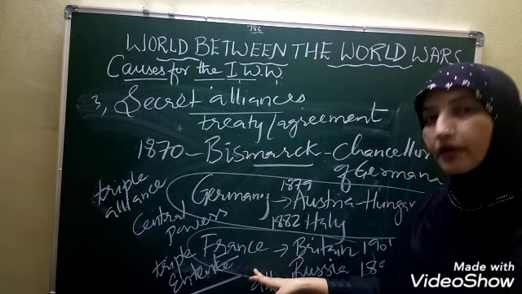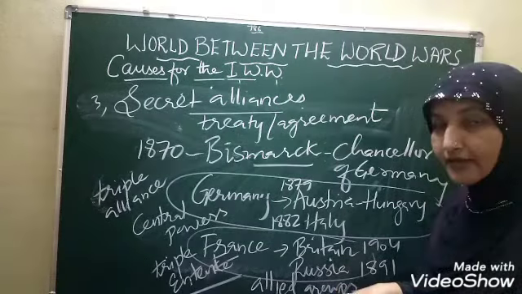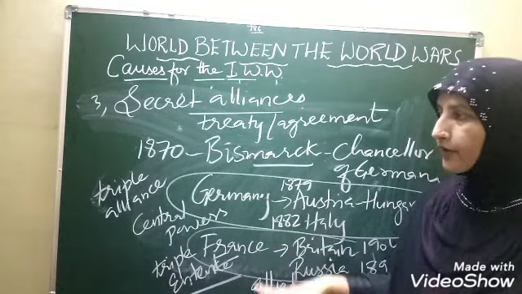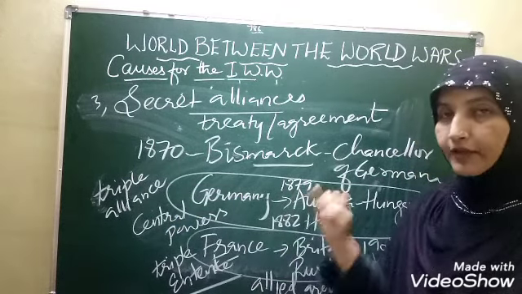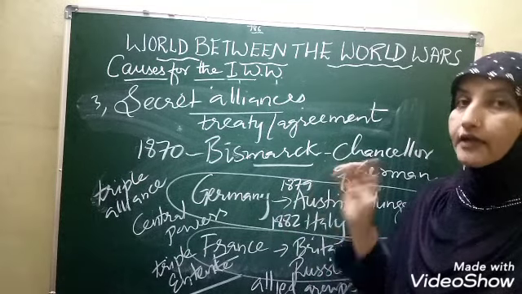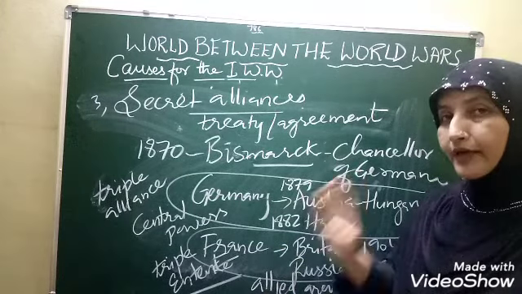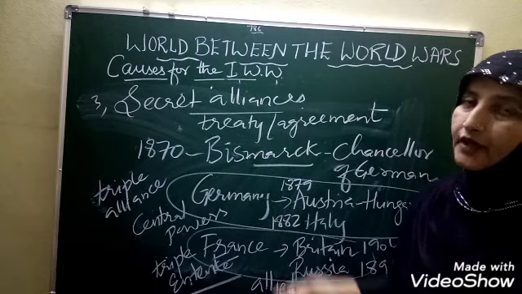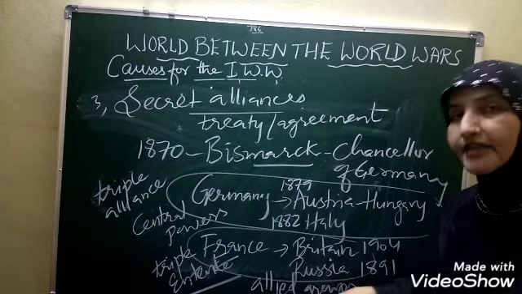The other group felt the same, that they were under the protection of their own allies. What you have to remember is the Triple Alliance and the Triple Entente. The Triple Alliance was Germany, Austria-Hungary and Italy, and these countries were also called the Central Powers. Whereas the Triple Entente was France, Britain and Russia, and they were also called the Allied Powers.